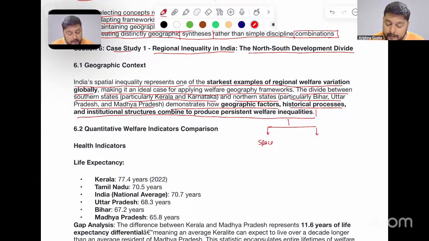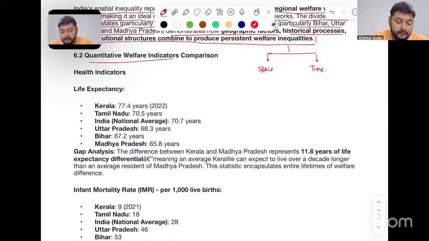Now, quantitative welfare indicator comparison. If we look at the health indicators, number one, life expectancy. Kerala currently has 77.4 years, Tamil Nadu 70.5 years. National average is 70.7 years. Uttar Pradesh it is 68.3 years, Bihar it is 67.2 years, and Madhya Pradesh it is 65.8 years.